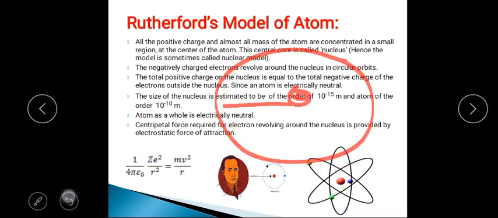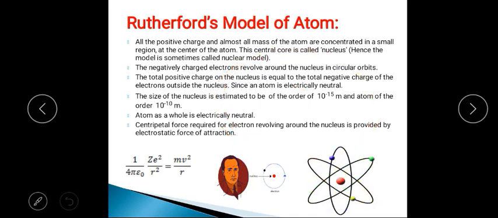And the next one: the atom as a whole is electrically neutral. This we have already discussed in the third postulate. Next one: the centripetal force required for an electron revolving around the nucleus is provided by the electrostatic force of attraction.